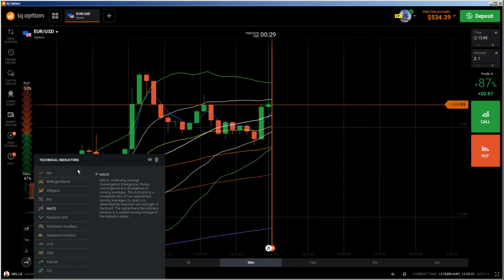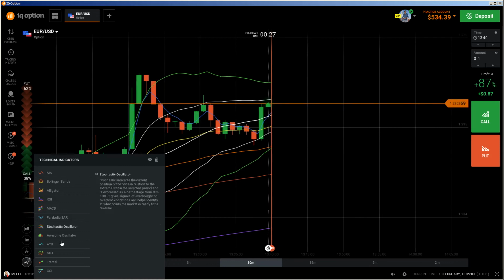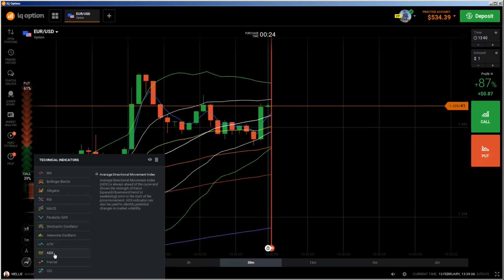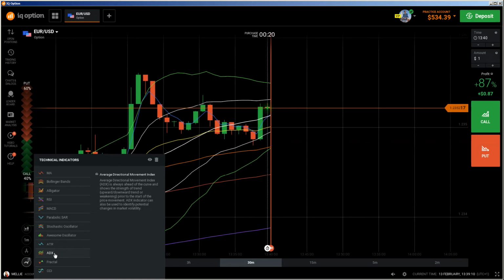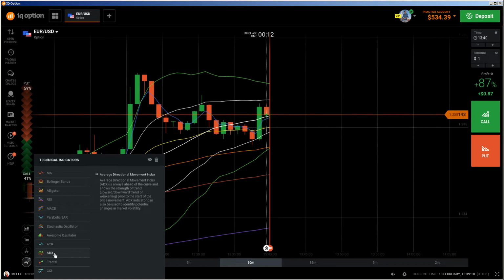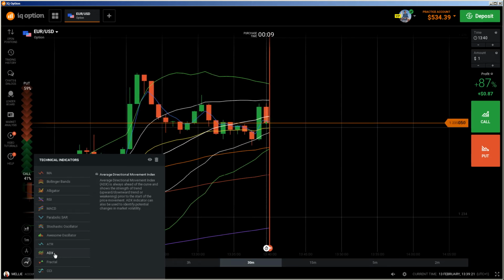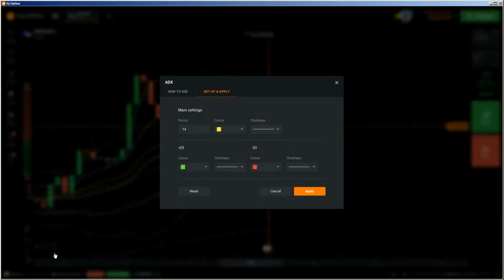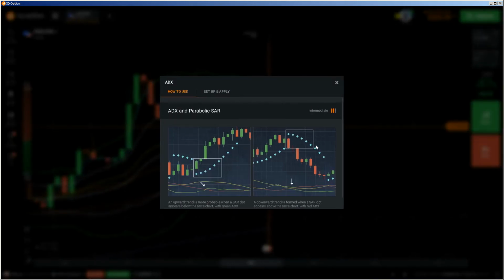The ADX can be found here below in the technical indicators, and it's here as average directional moving index. It is always ahead of the curve and shows the strength of the trend, upward, downward trend or weakening, prior to the start of the price movement. The ADX indicator can also be used to identify potential changes in market volatility. Okay, so if we click on it, here you can see how we use it.